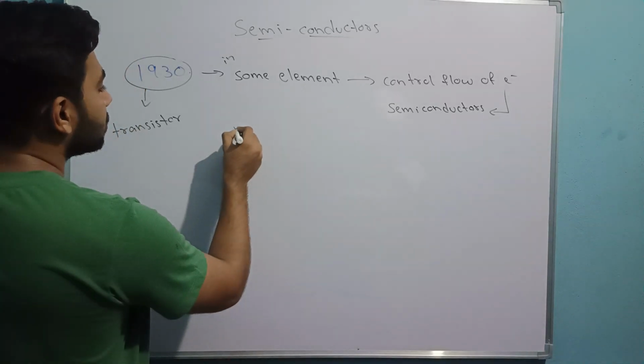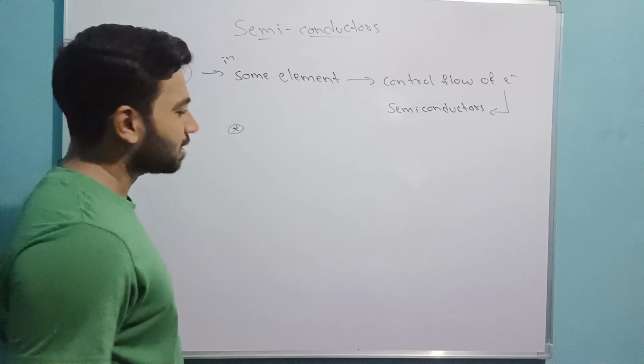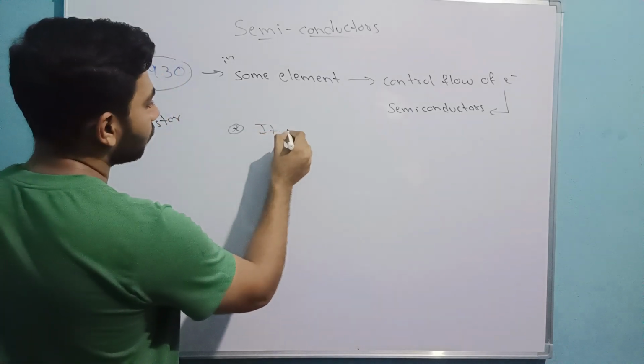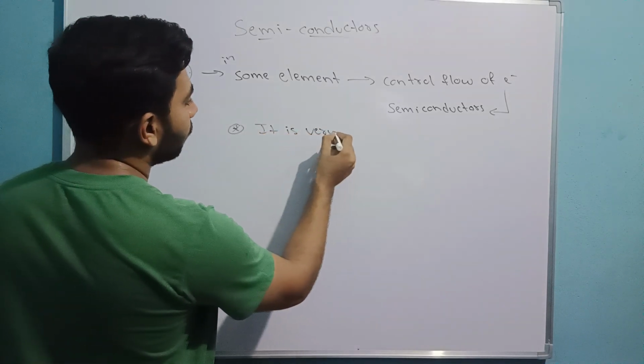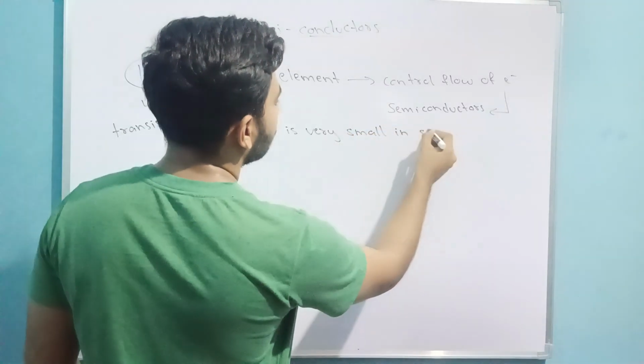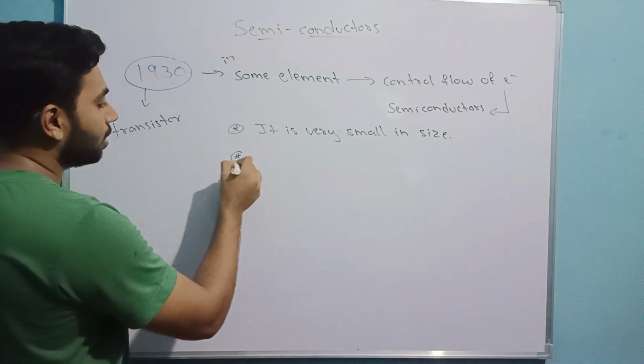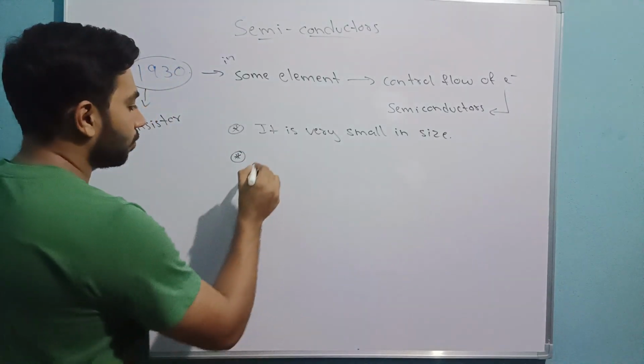Here is the origin of semiconductors, and they gave some important characteristics of semiconductors. One thing is that semiconductors are not bulky; they are very small in size. And they even say that it has a high lifetime.